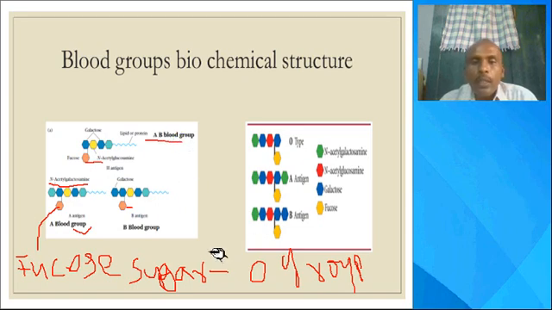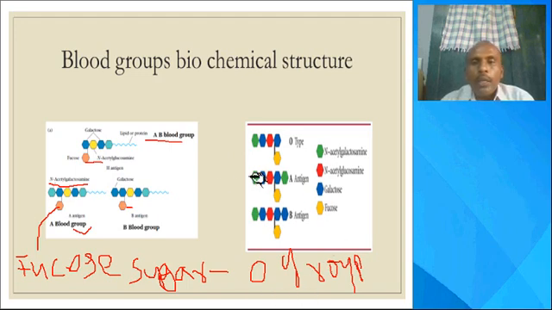So if fucose sugar alone is there, it is O blood group. If N-acetyl galactosamine is there, it is A group. If only galactose sugar is there, it is termed as B blood group. If both N-acetyl galactosamine and galactose are there, it is termed as AB blood group. These glycomolecules are generated by multiple alleles on the surface of the RBCs.